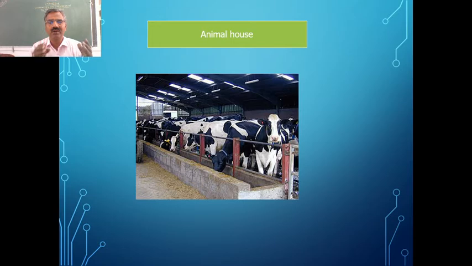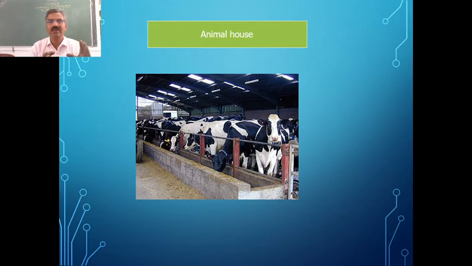Then the animal house, you can see this one. This is the animal house which we are using now compared to the previous days. Better cleanliness can be ensured, and you can also see better ventilation in the animal house. This ventilation is very important, and we need to provide water.